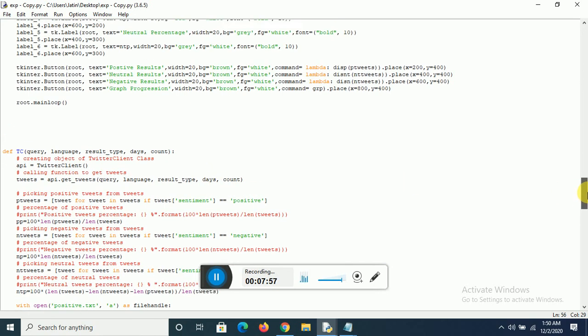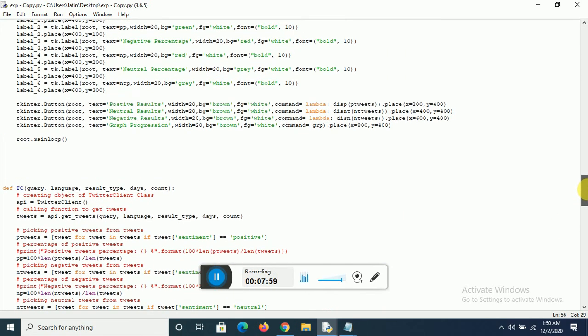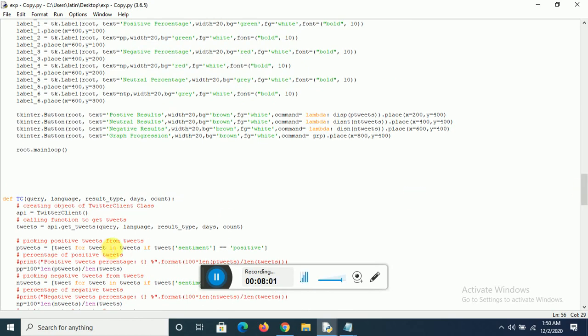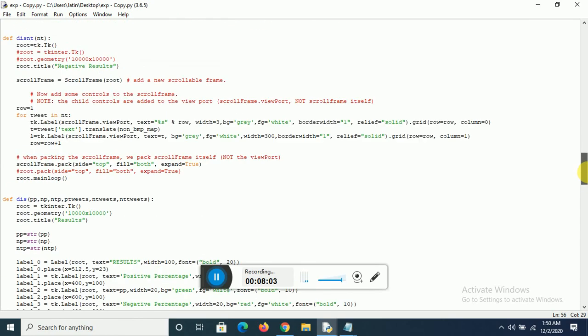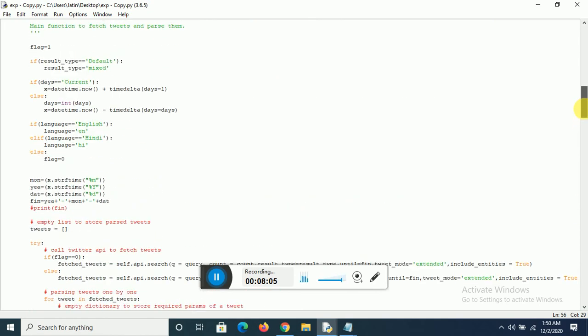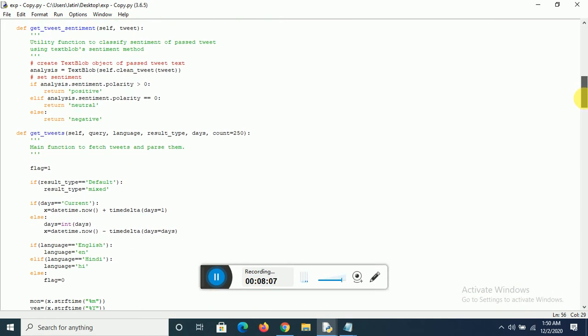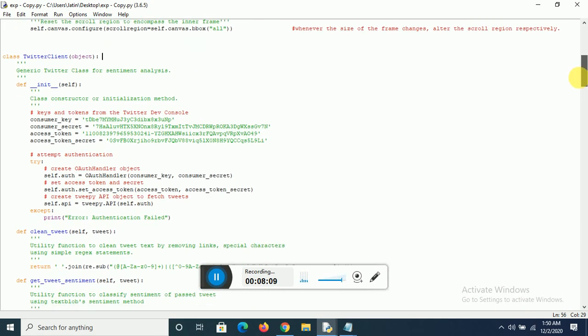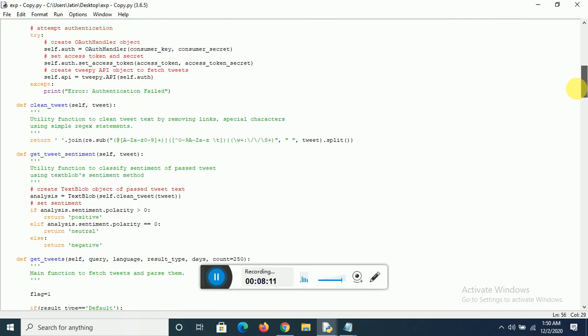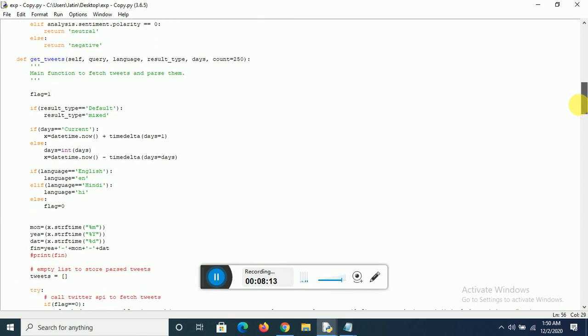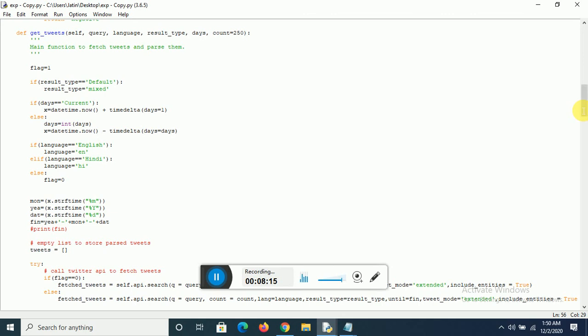So basically we pass these 5 parameters into the get tweets function in the Twitter client class. This is the Twitter client class, as you can see, and this is the get tweets function. This is the main function of this Twitter client class, to fetch tweets and to parse them.